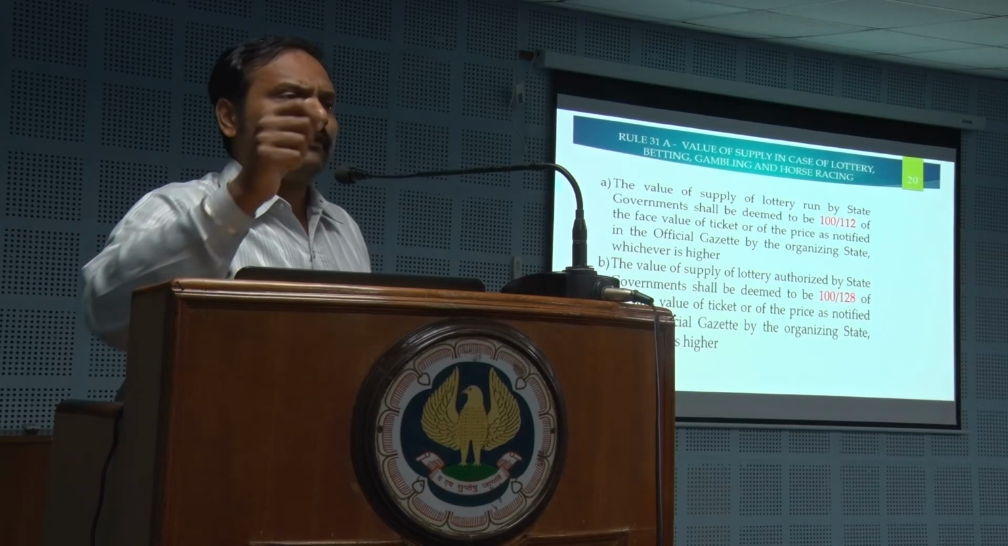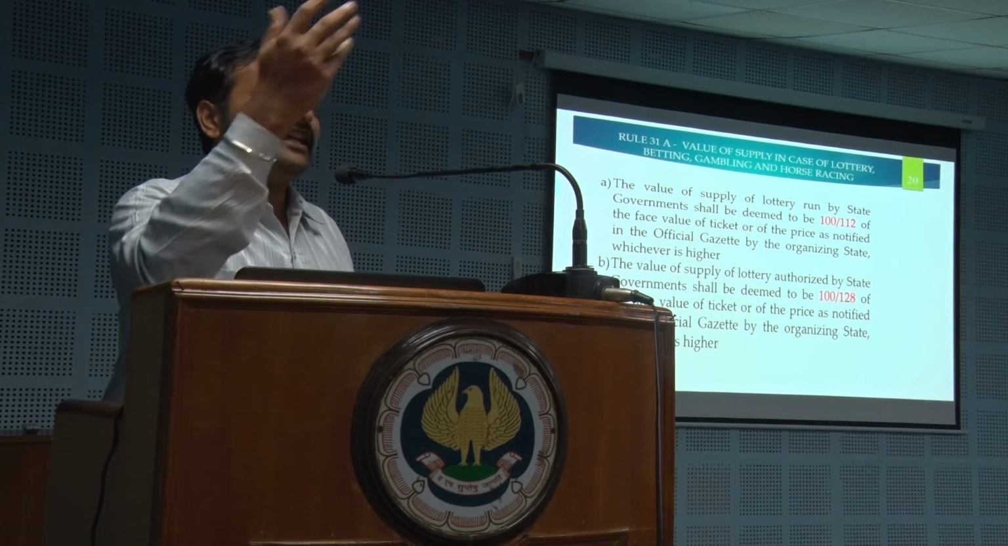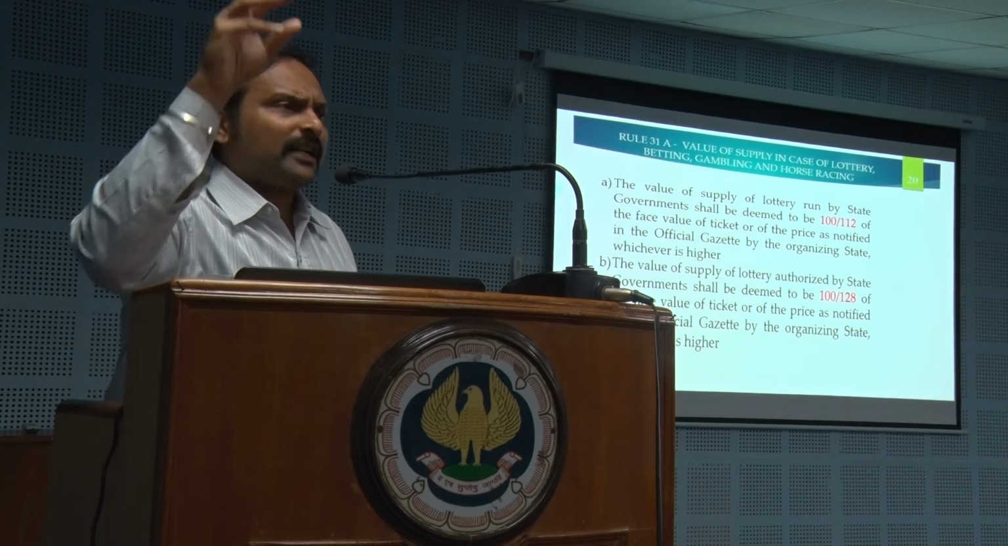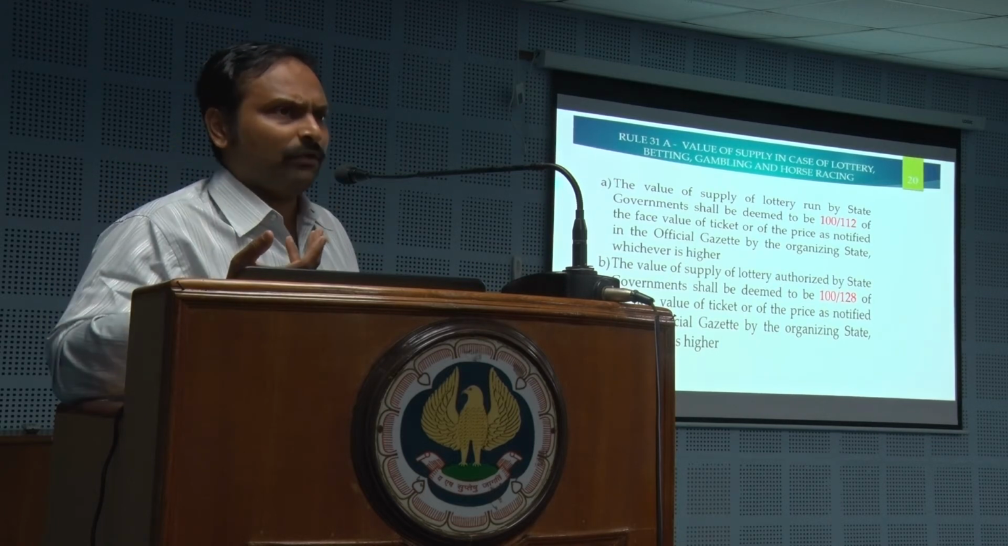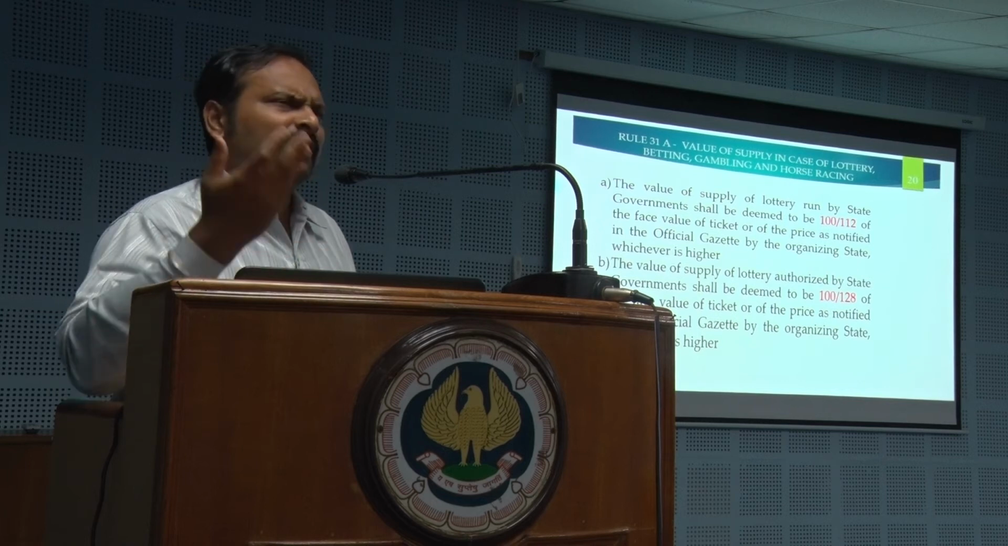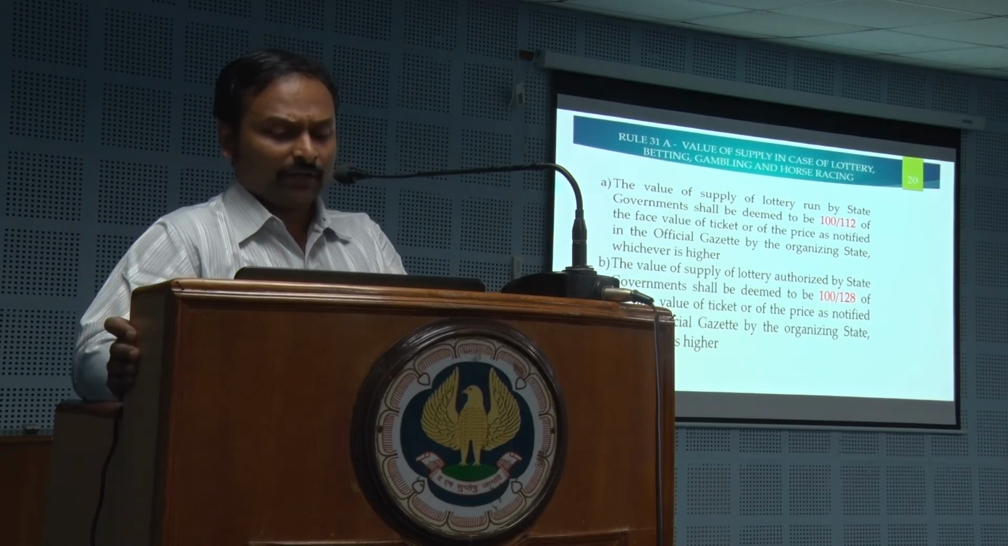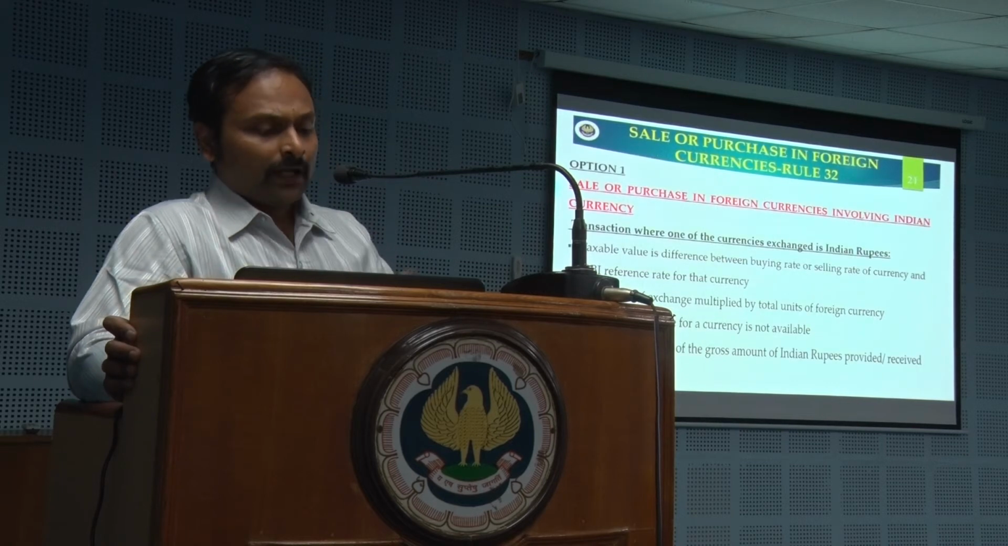Lottery ticket, I am buying for 40 rupees. What is the GST? Inclusive method. If the GST is going to be 12%, multiplying by 100 by 112 will give you the basic value, or multiplying by 12 by 112 will give you the taxable value. That's it. That has been prescribed by way of a circular recently.